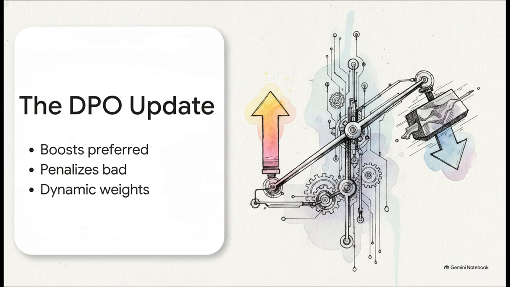When we look at the gradient update, the actual math that's modifying the AI's brain, it's doing something incredibly intuitive. It increases the likelihood of the preferred answers, and it decreases the likelihood of the dispreferred answers. But here is the absolute genius part. It dynamically weights these updates based on how wrong the model's implicit reward currently is. So if the model's currently assigning a higher probability to the bad answer, the DPO update hits it with a much heavier weight to correct that mistake. This dynamic weighting is exactly what prevents the model from degenerating.